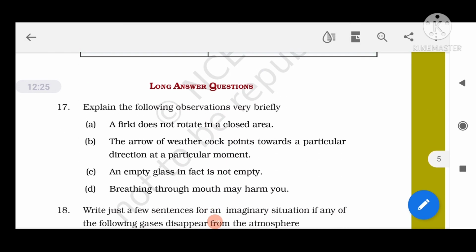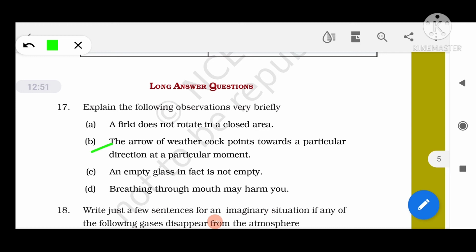Question number 17. Explain the following observation very briefly. A firki does not rotate in a closed area because in a closed area air movement is lacking, so it does not support the rotation of the firki. When you place the firki in open air, due to the movement of air all around, it starts moving.